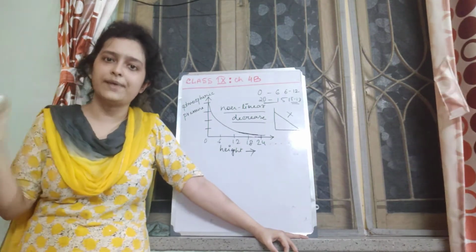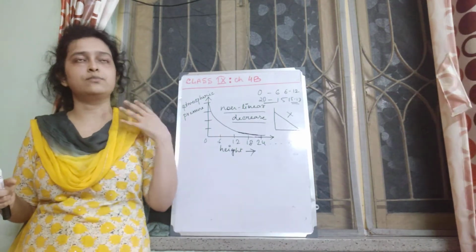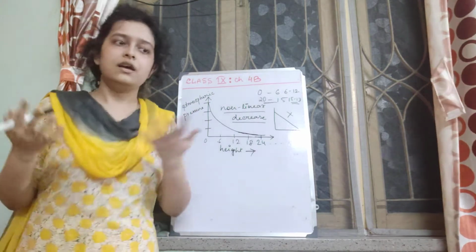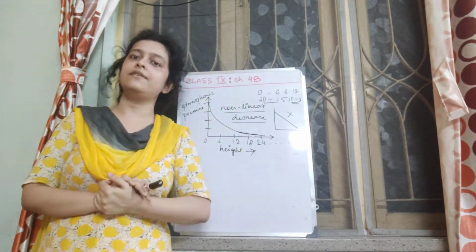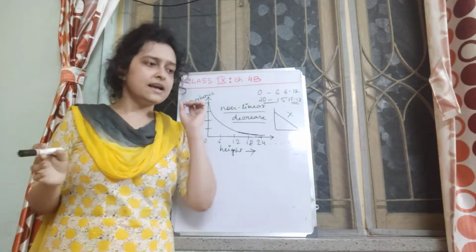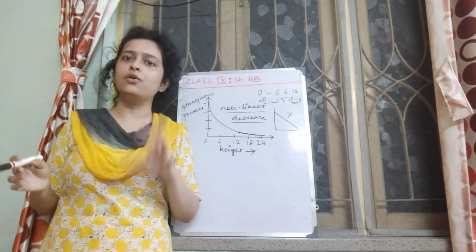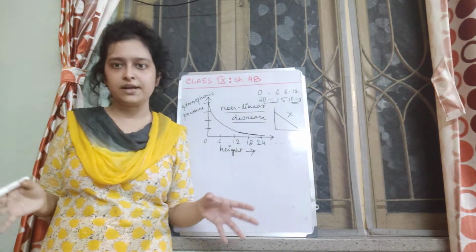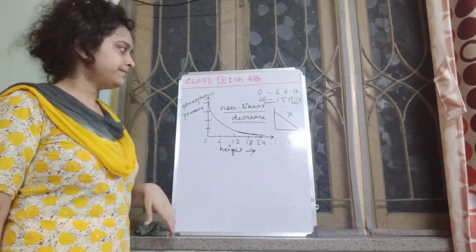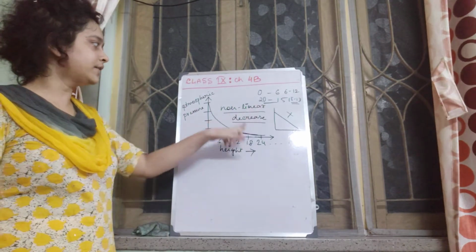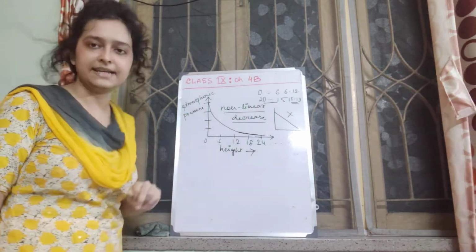So if you are asked the question, how does the atmospheric pressure change with height? You can say that with the increase in altitude above the sea level, atmospheric pressure decreases. Question: is the change linear or non-linear? The change is non-linear. If you are asked, you can give this graph also. Non-linear decrease of atmospheric pressure with height.